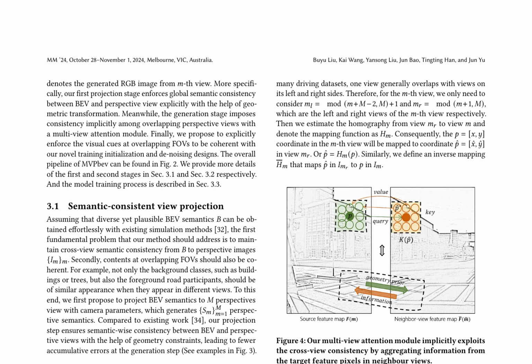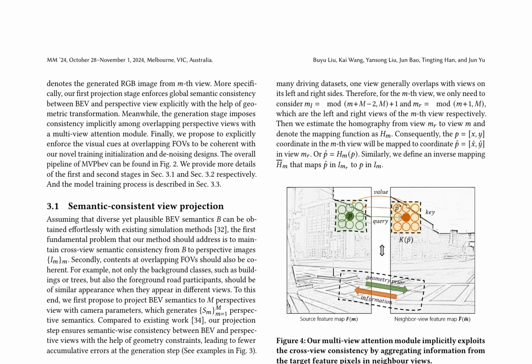They highlight the significance of their contribution, including a novel multi-view image generation method that produces semantically and visually consistent perspective RGB images from BEV semantics, a more controllable yet extendable algorithm, and state-of-the-art performances on large driving datasets. The authors also discuss related work in image editing and generation, focusing on conditional image generation and novel view image synthesis. They note that while generative models have made significant progress, multi-view or cross-view text-to-image generation still faces issues of computational efficiency and consistency across views.